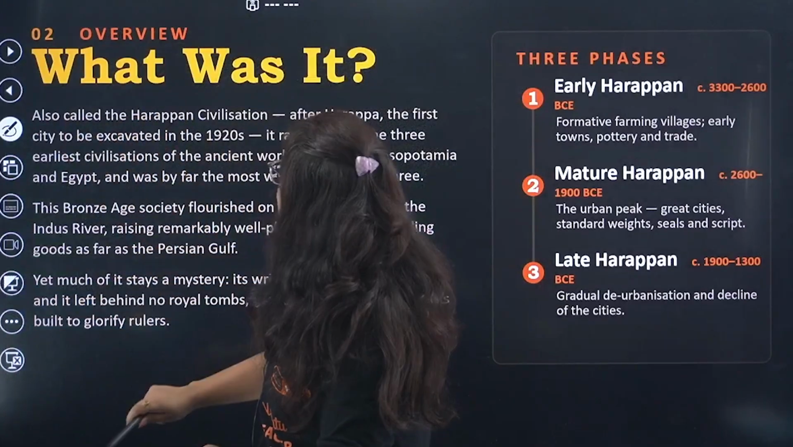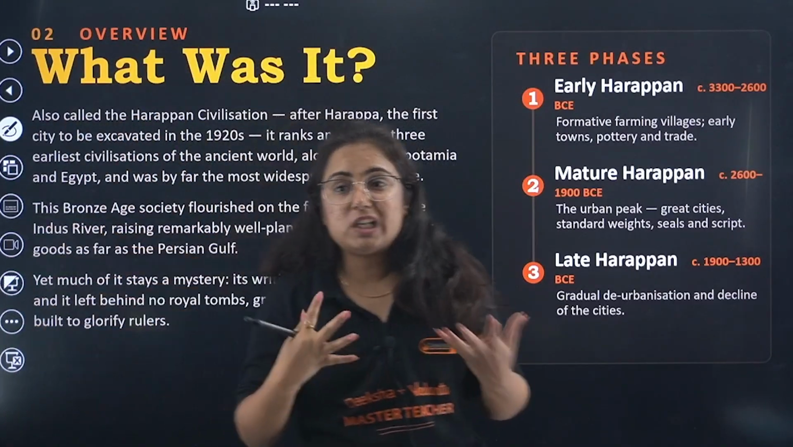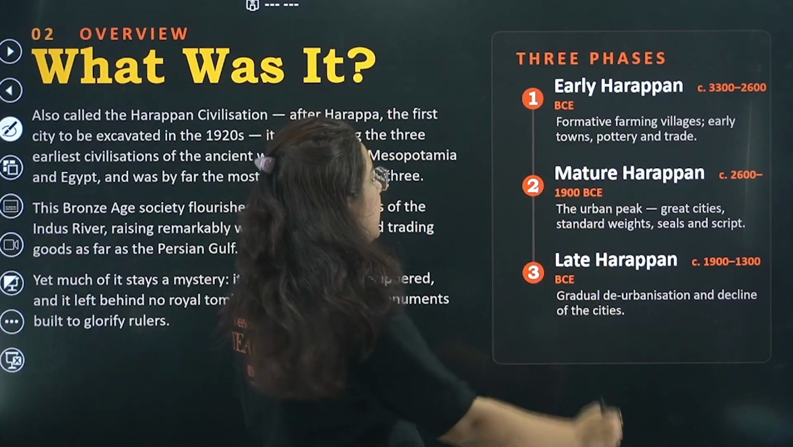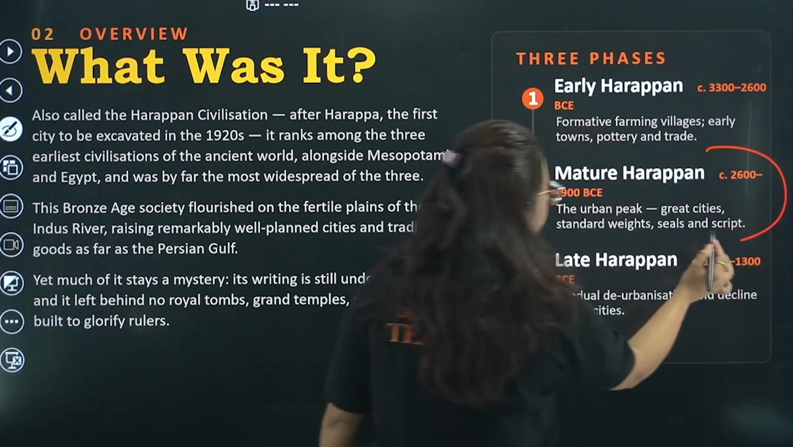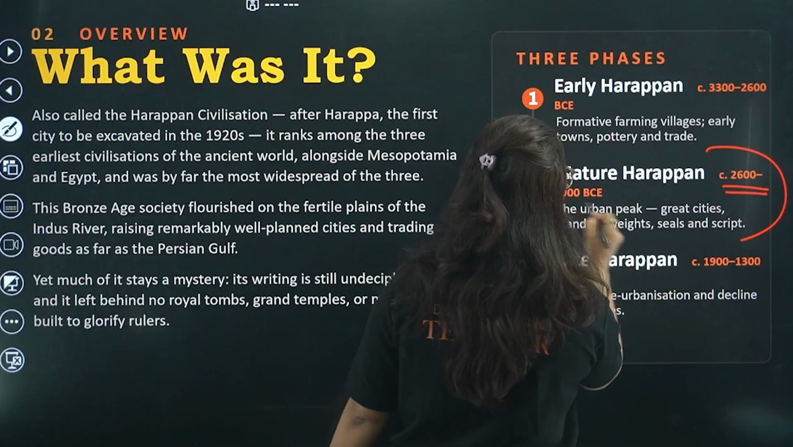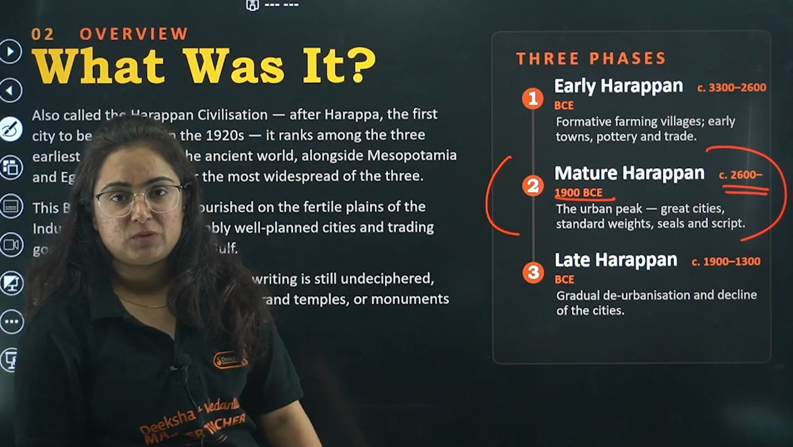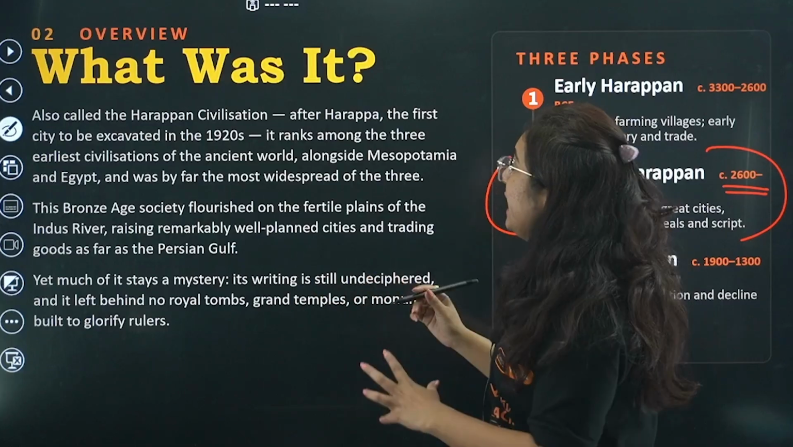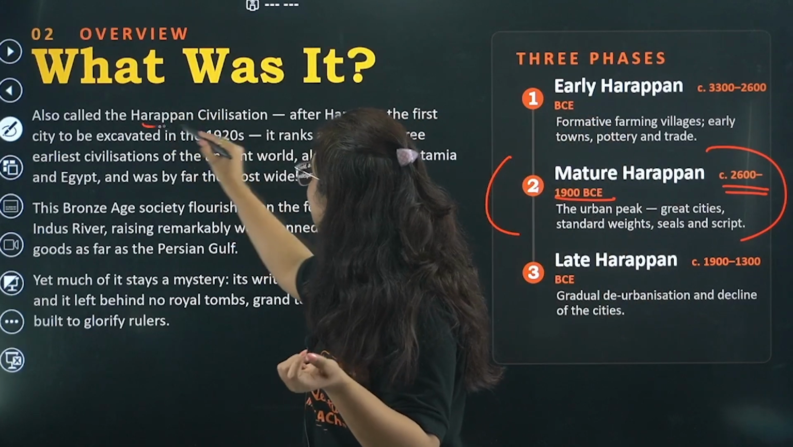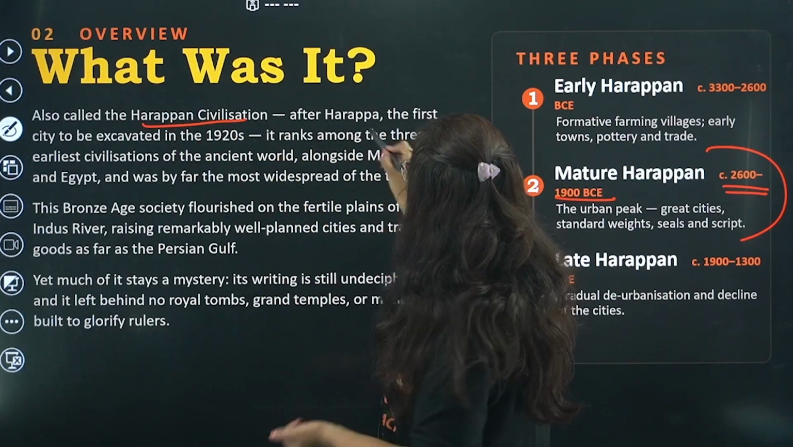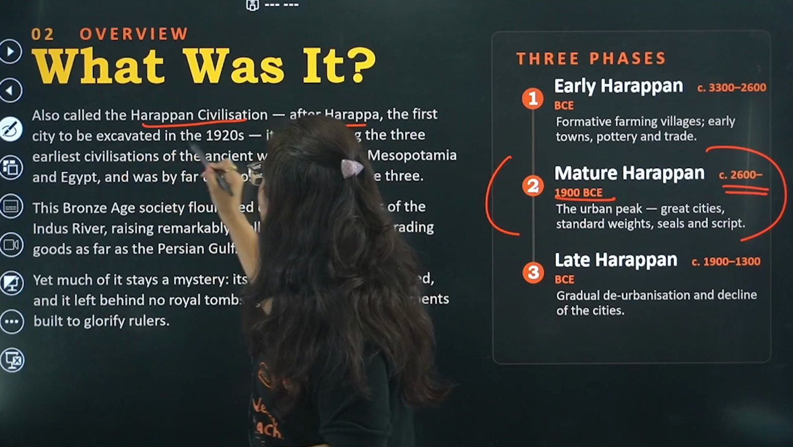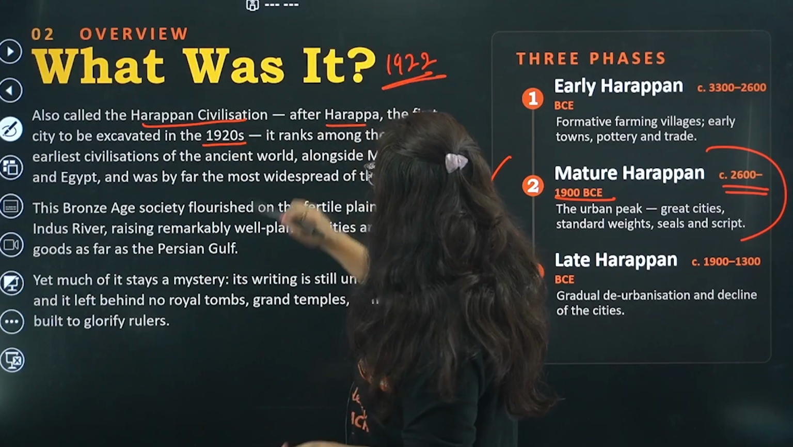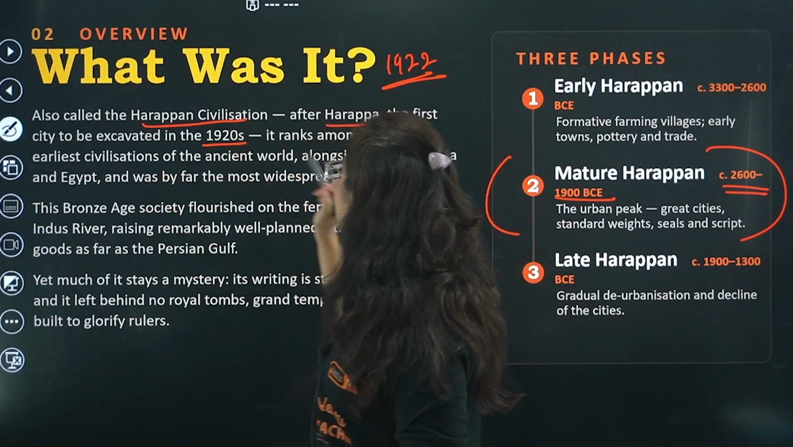But now what makes this civilization different? What actually was the Indus Valley Civilization? This is the brief period from when the civilization started, and this is the mature phase, around 2600 BC to 1900 BC. In this time, the bronze culture was flourishing so much, right? It is also known as the Harappan Civilization. After Harappa, the first city to be excavated in the 1920s, actually in 1922 to be precise. It ranks among the 3 earliest civilizations of the ancient world.